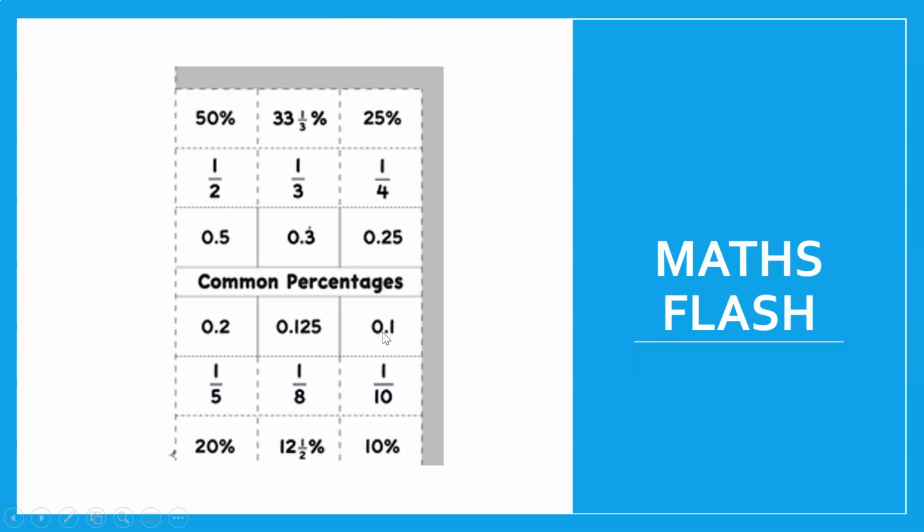And a tenth is 10% and 0.1. So that might be a table that you also want to note into your bound reference, just to have there as something to reflect on.